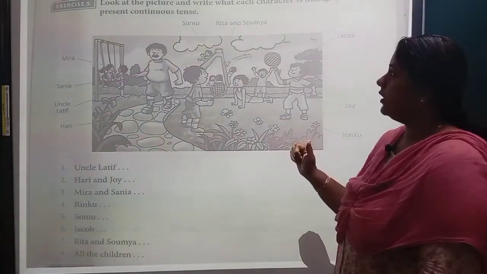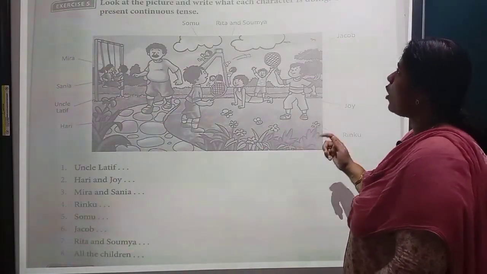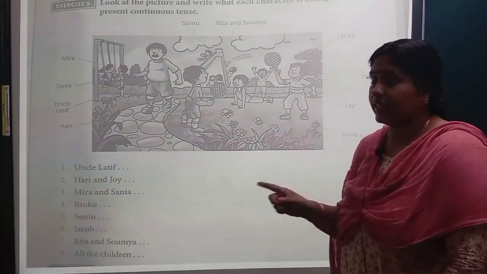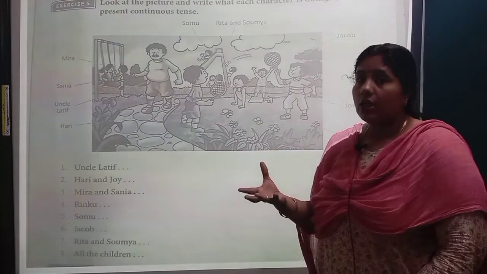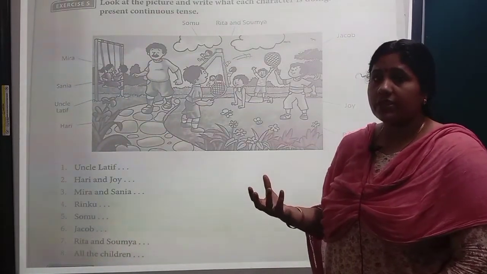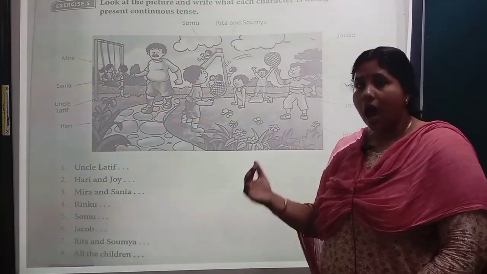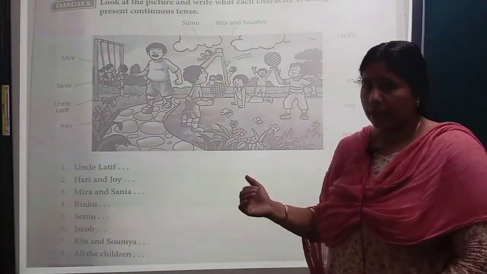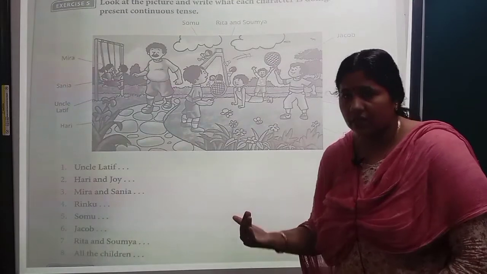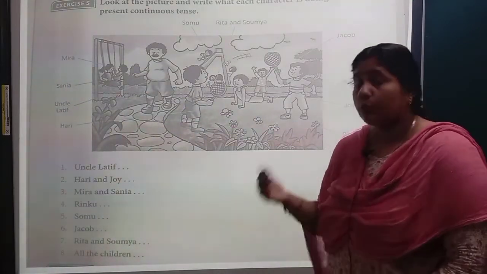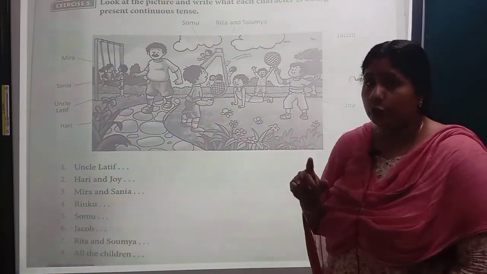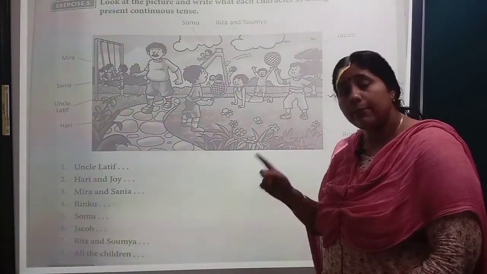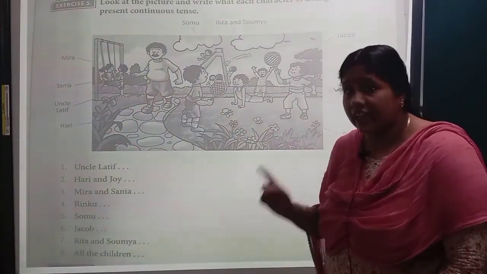Exercise 5. Look at the picture and write what each character is doing. Use the present continuous tense. So what is the formula? What is the formation of present continuous tense? Is, am, are plus ing with the main verb. Isn't it? Am writing, is speaking. So please be careful that you use one helping verb and another one main verb with ing.